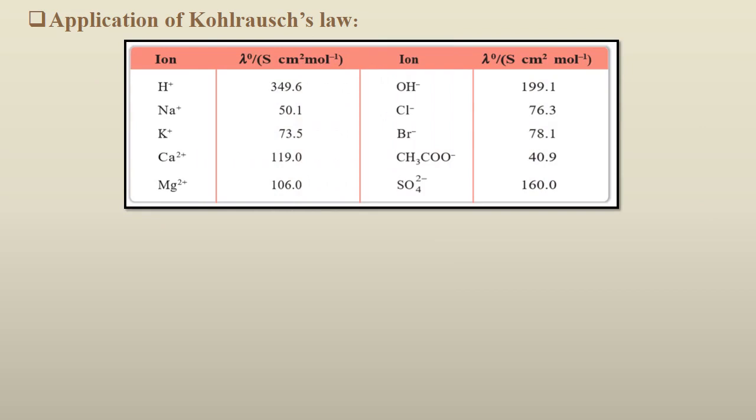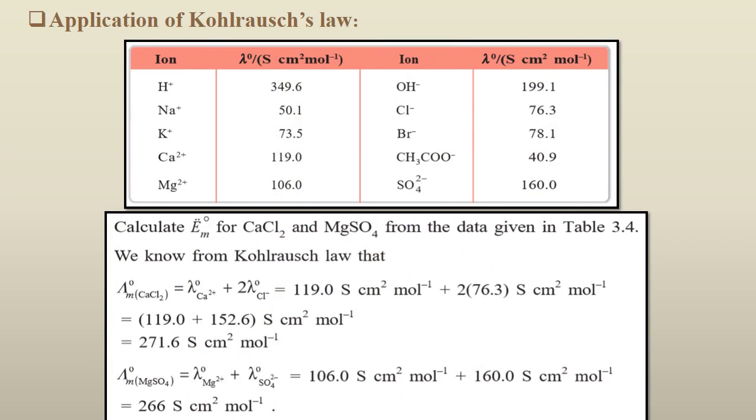This is how the applications of Kohlrausch law follow, where we are able to calculate the limiting molar conductivity of calcium chloride, where the molar conductivity of the individual ions is given, and by adding these we are able to calculate the limiting molar conductivity at infinite dilution.